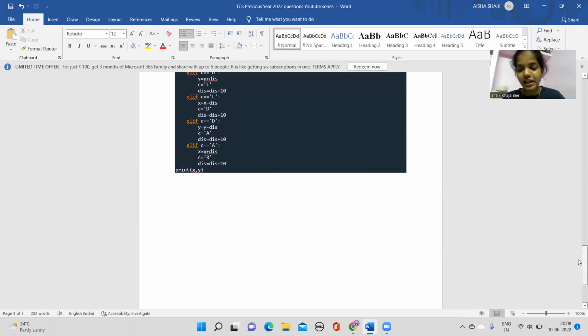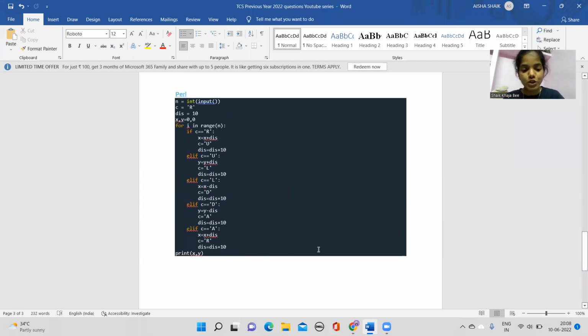And in this way, using this for loop, your logic works again and again. For example, you have given beforehand that if it comes to right again, and again if it comes to right, you come to this loop, that C is equal to R, x is equal to x plus distance kind of case. So all these calculations work and work. So let us see how it works when you execute the particular code.